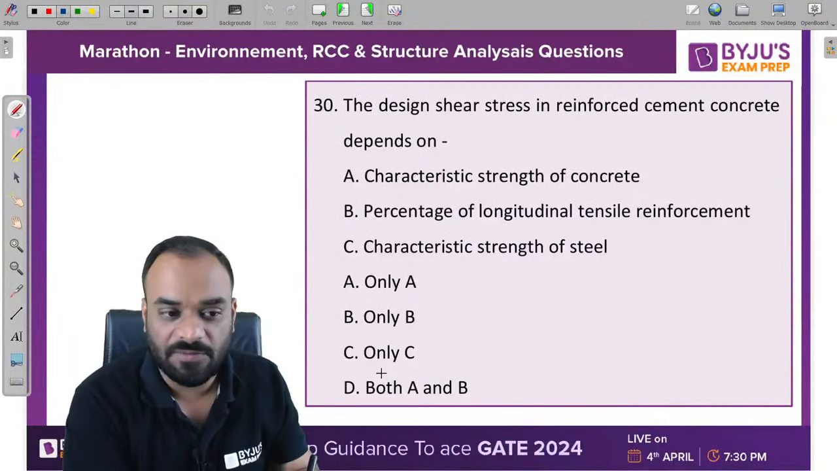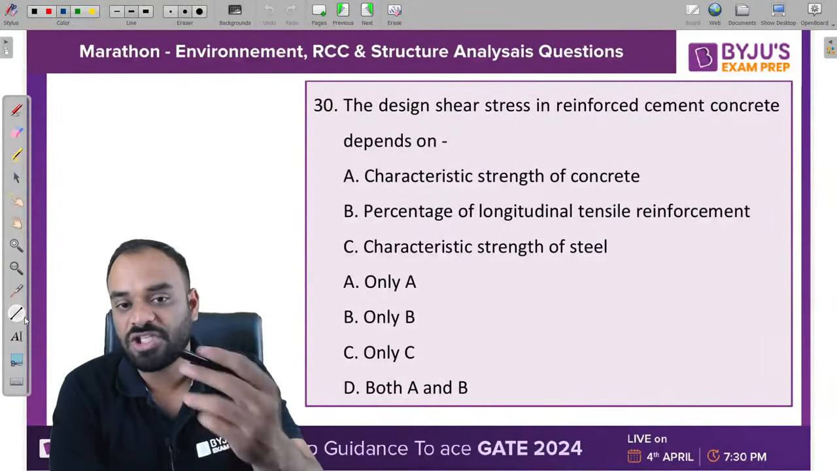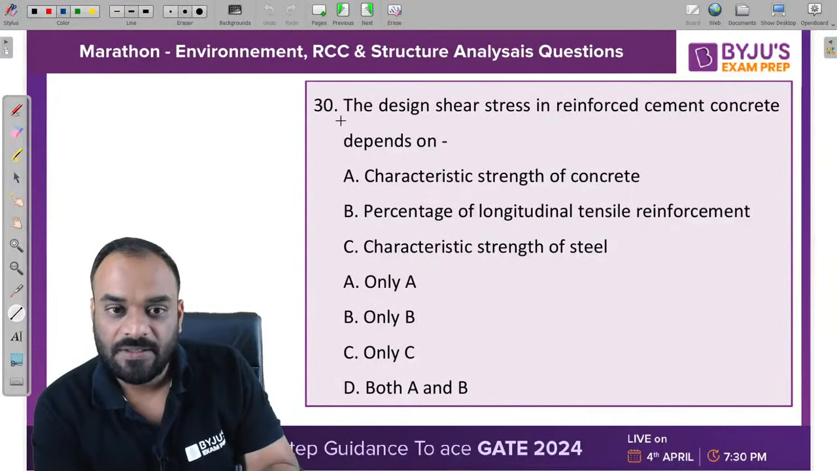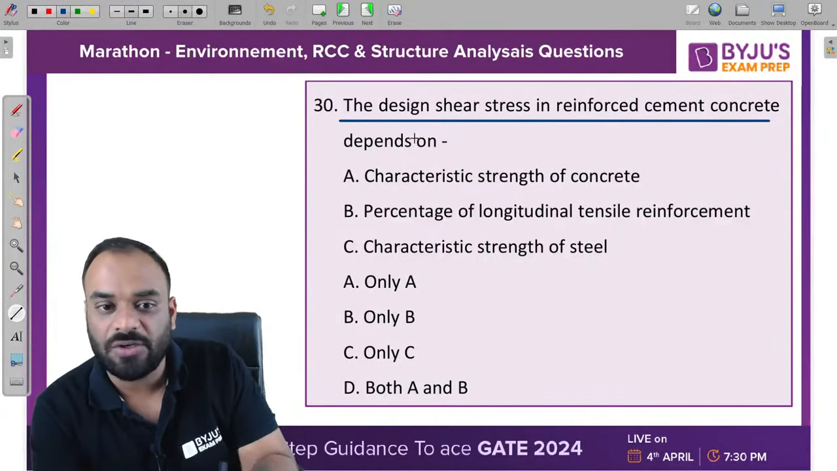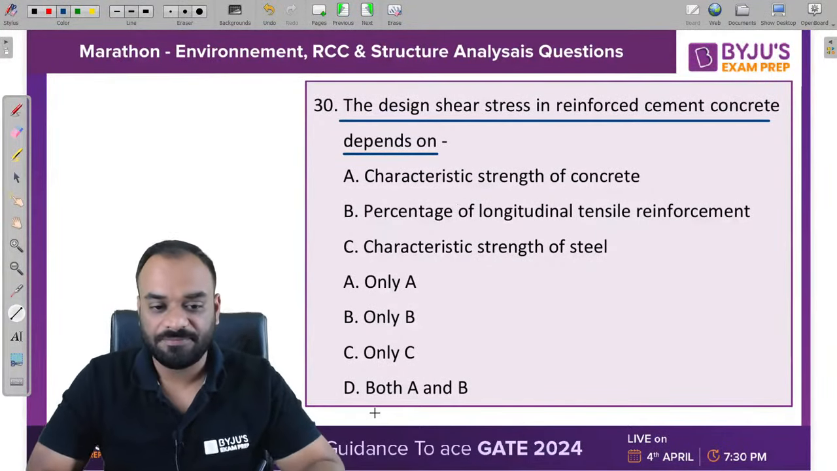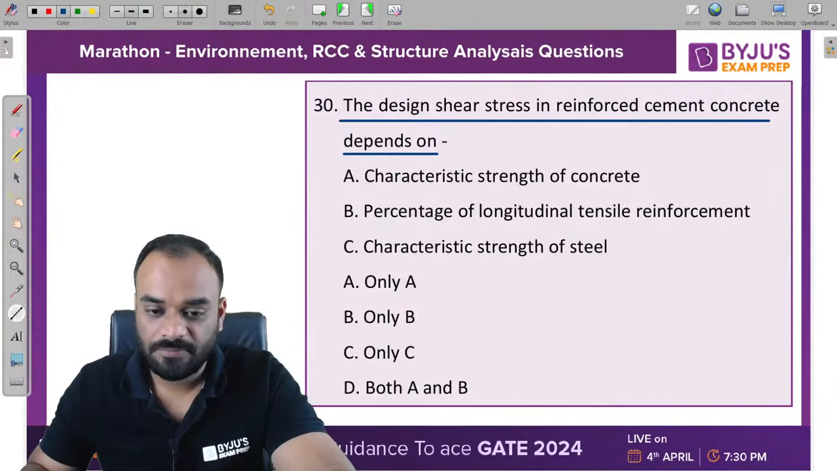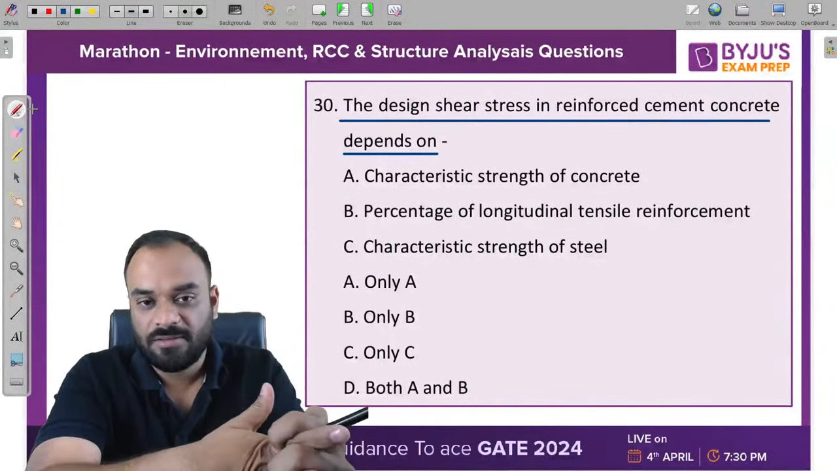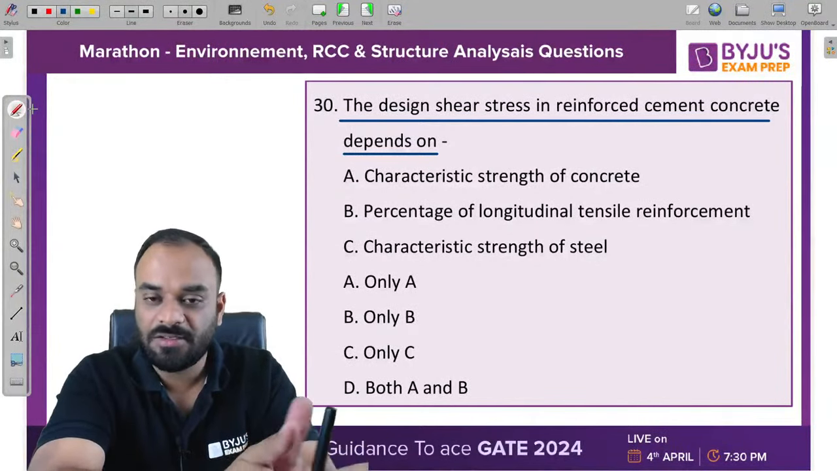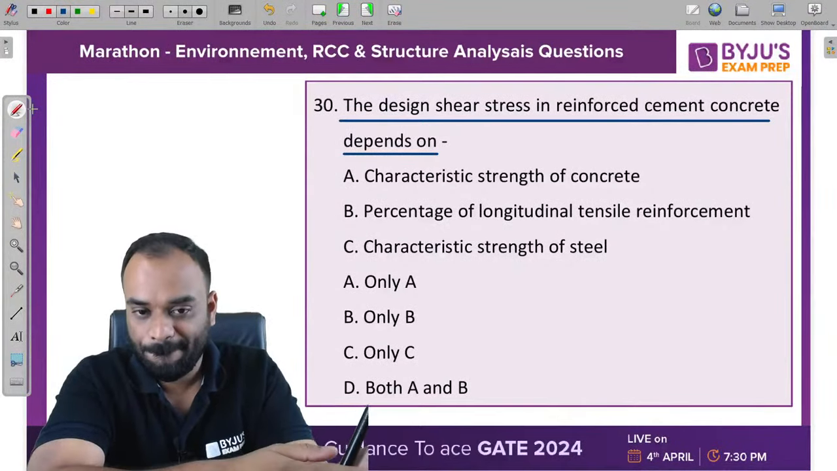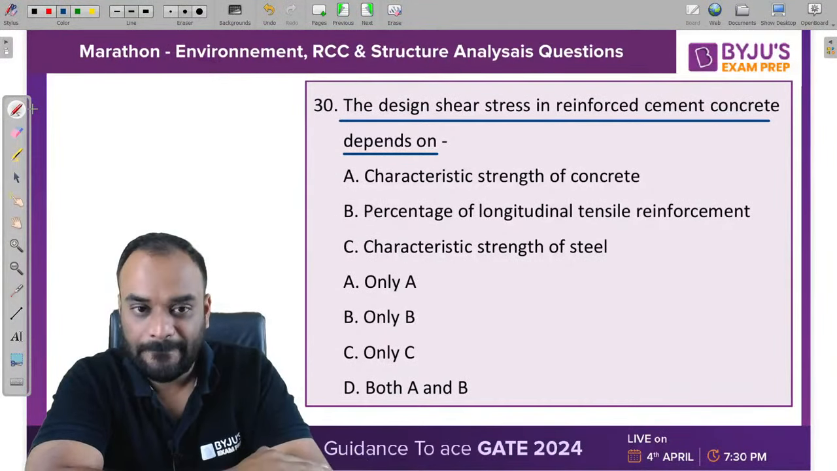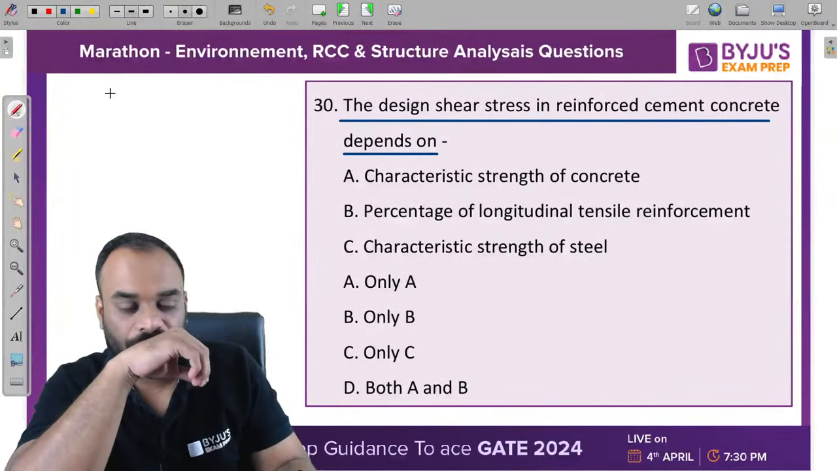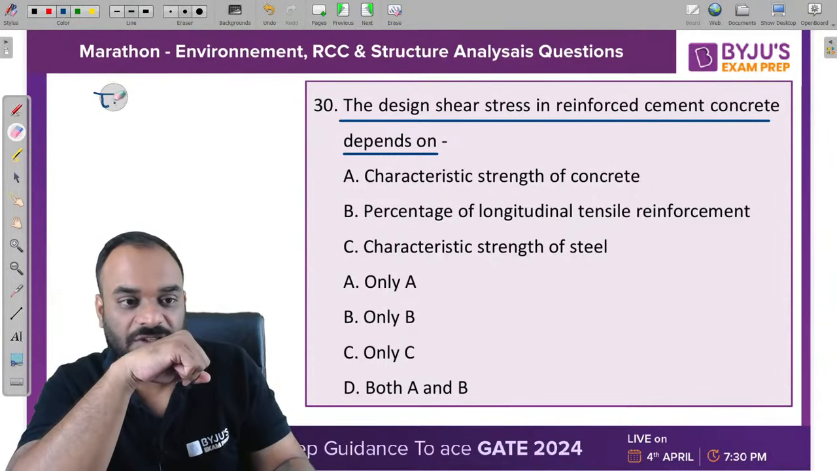Last question of the session guys, please tell me the correct answer for this, which is based upon the shear stress value. The design shear stress in reinforced cement concrete depends upon which of the following parameters? Design shear stress. Design shear stress in reinforced cement concrete depends upon what? You know what is design shear stress value, or design shear force.